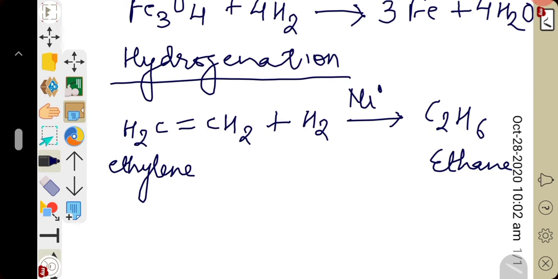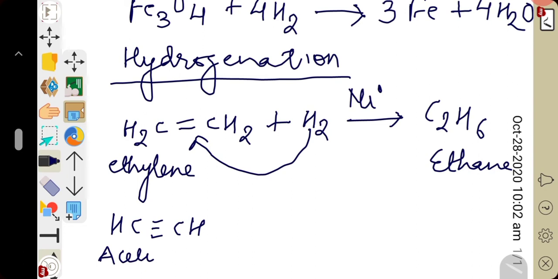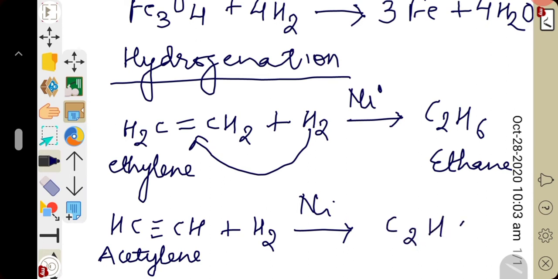In the presence of catalyst nickel, hydrogen is added over this double bond to form the saturated hydrocarbon ethane. Similarly acetylene as well, HC triple bond CH. This compound is called acetylene. It undergoes hydrogenation in the presence of a catalyst to form C2H6, again a saturated hydrocarbon.